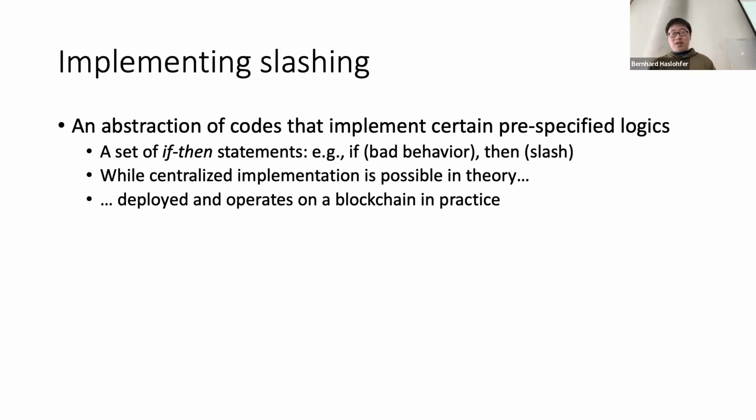A centralized implementation is definitely possible in theory, where a centralized governor is always trusted. But we don't want the system to be trusted. That's the whole point of building a decentralized blockchain. So we want anyone to be able to submit a slash proof, and the system needs to reach consensus on the slashable observed behaviors, and then execute the slash properly.